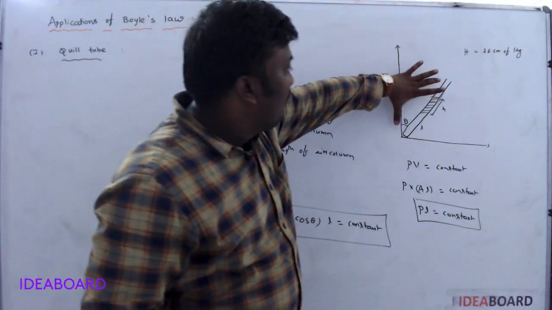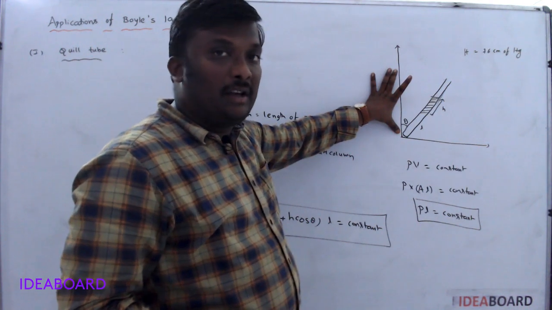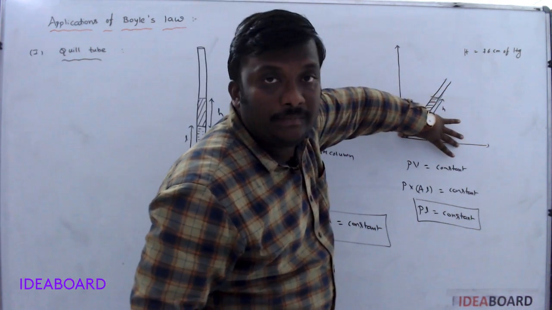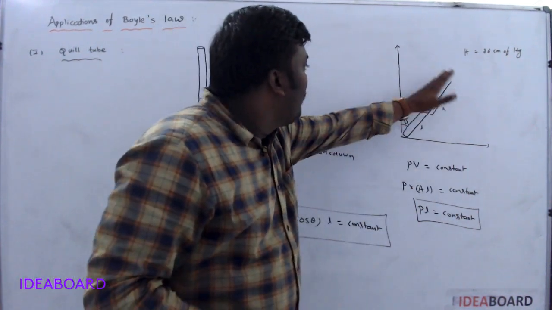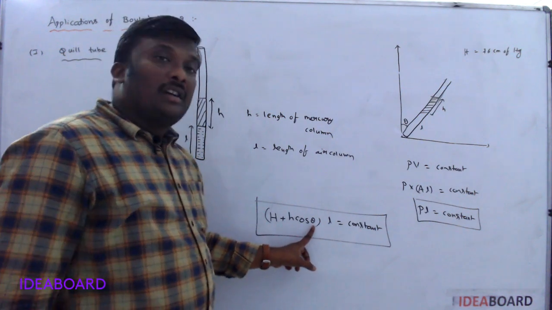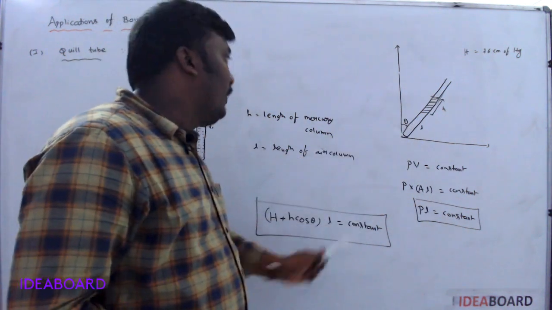Suppose I place this quill tube vertically like this, and now I turn it to the horizontal direction. Then in the initial case theta is 0. If theta is 0, cos 0 value is 1 and it has a particular length called L1.